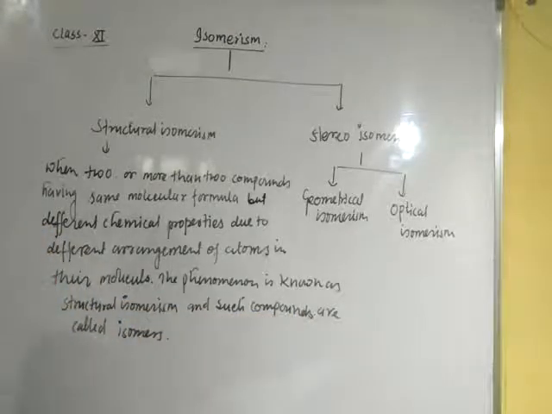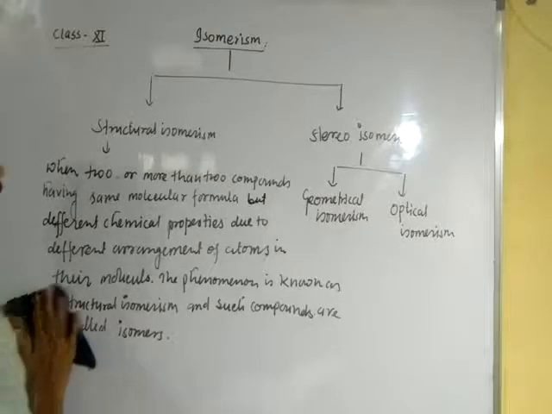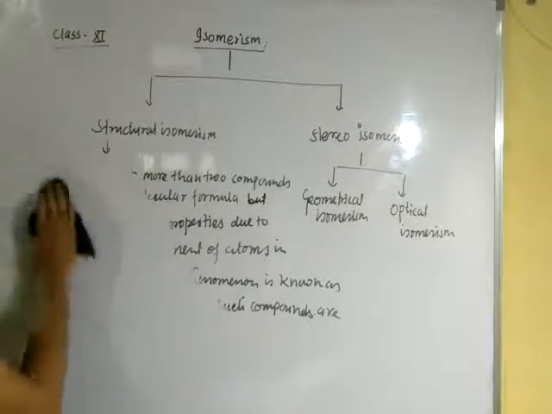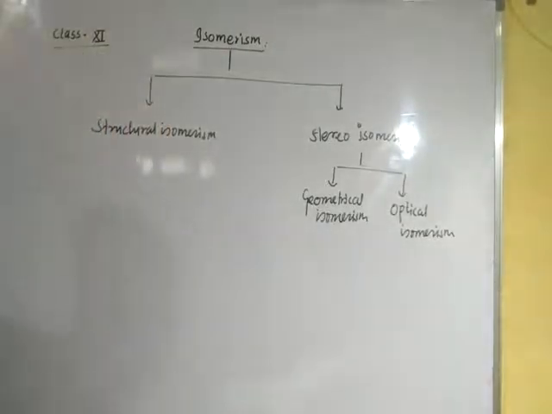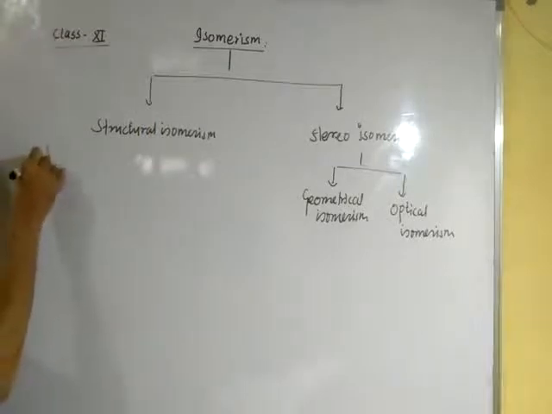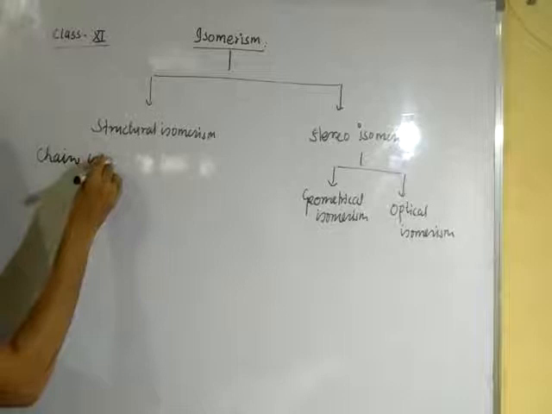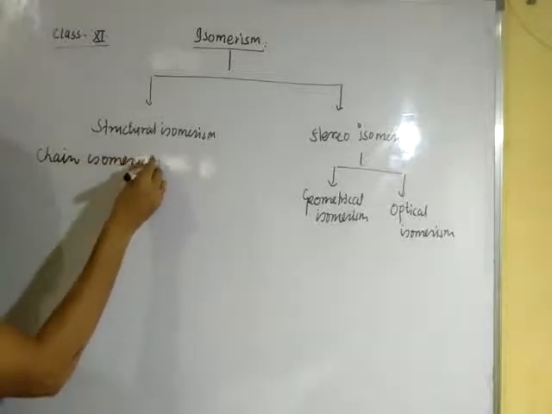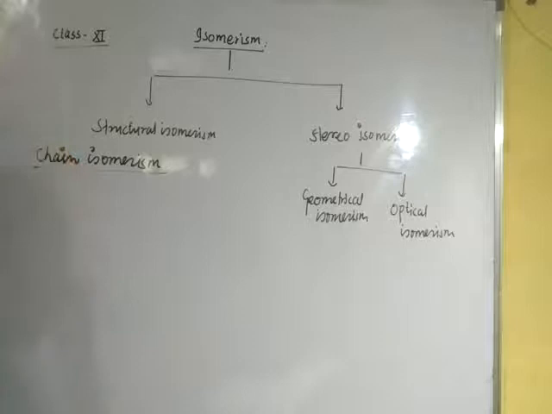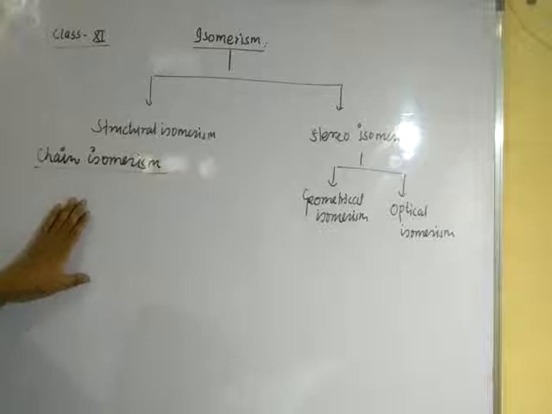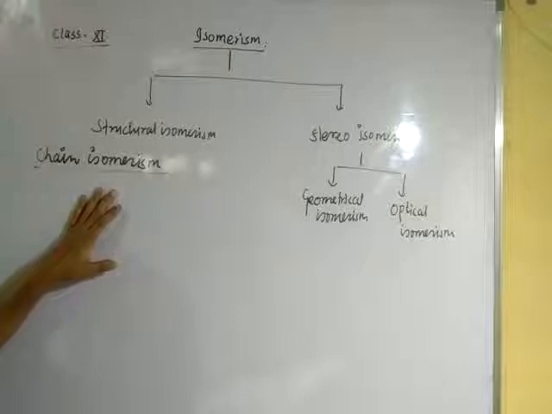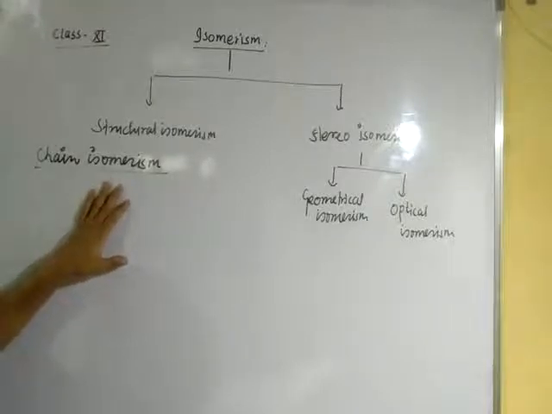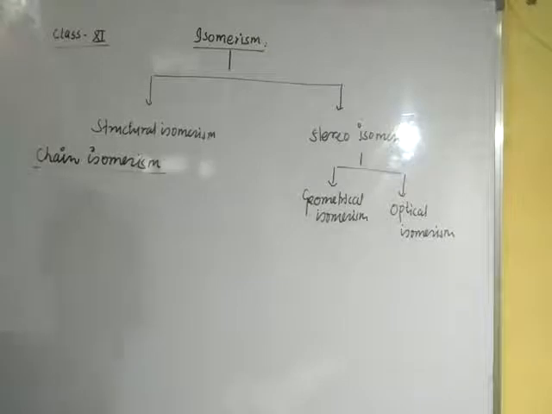Okay, dear student, let us see the first part of structural isomeres, which we have written as chain isomeres. We are going to discuss chain isomeres. Same definition in every statement: when two or more than two compounds have the same molecular formula but different arrangement of carbon atoms in their molecules, the phenomenon is known as chain isomerism.